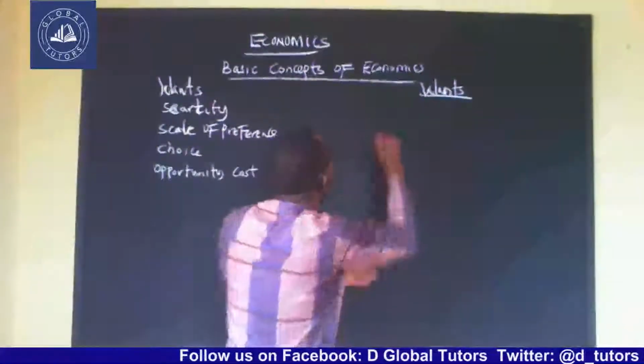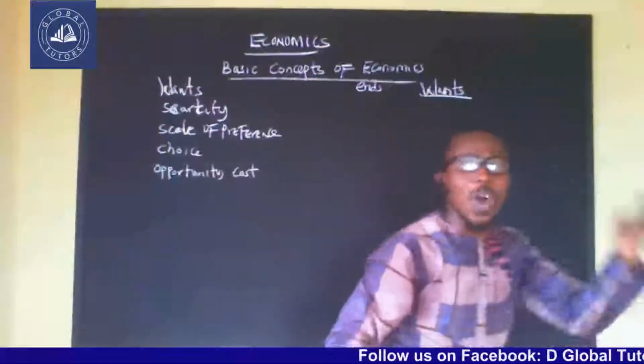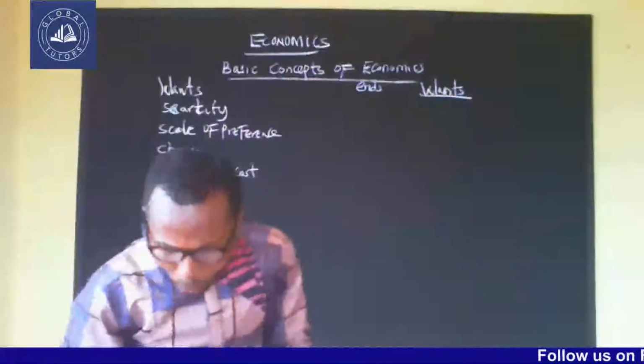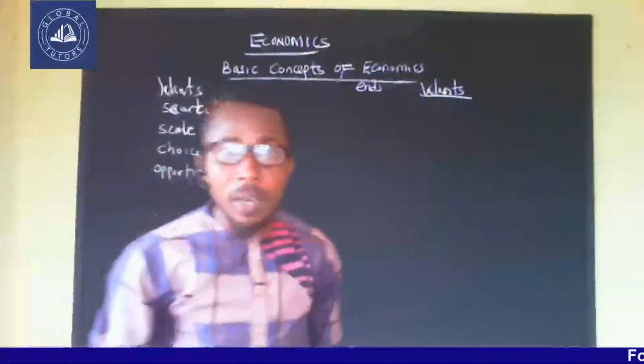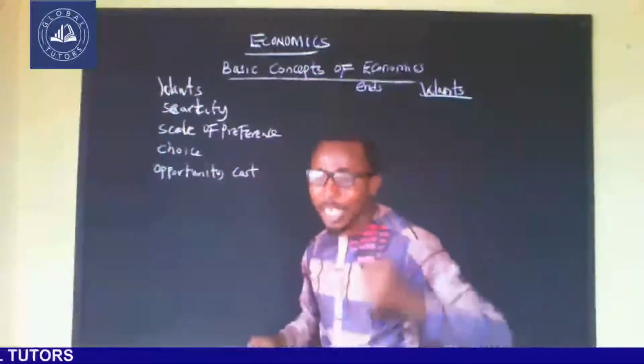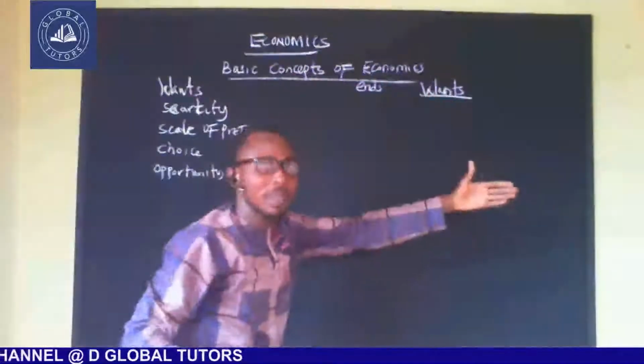Ends. The word ends mentioned in the definition is talking about wants. And therefore, when we talk of wants, it is said to be the insatiable needs of a man.